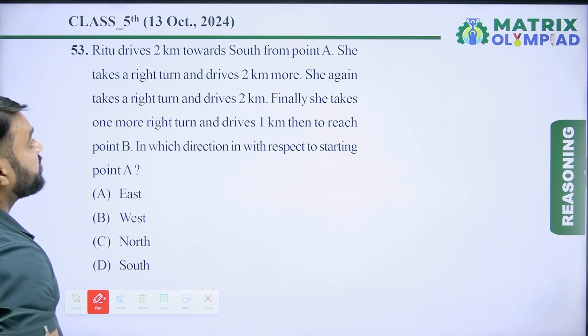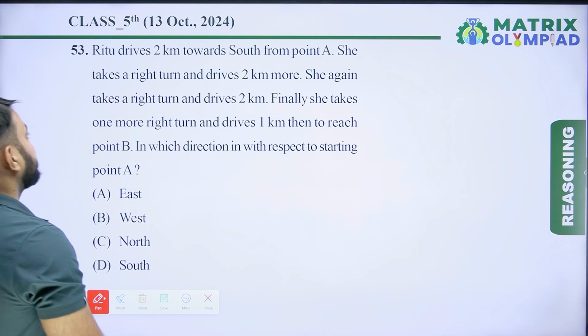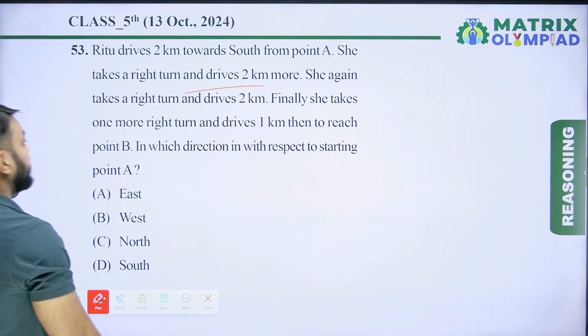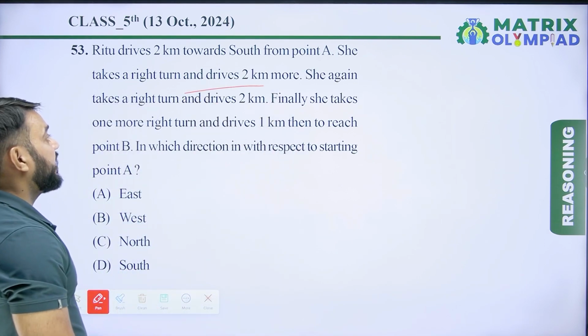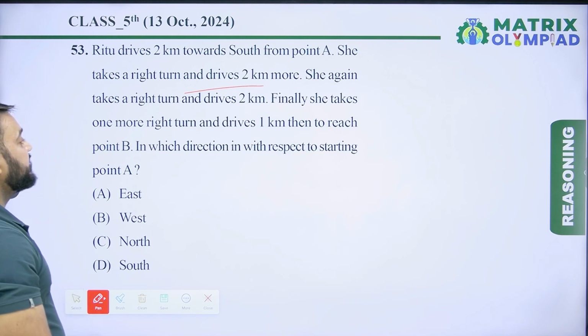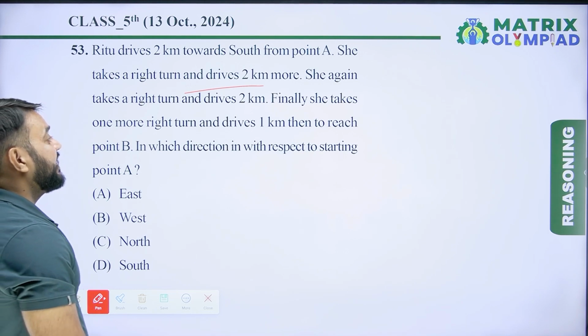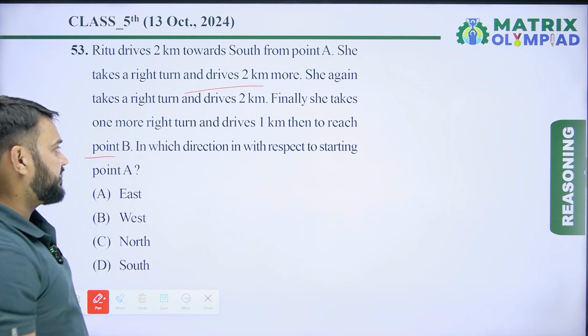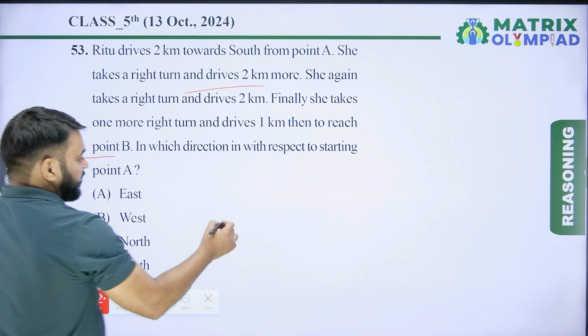Ritu drives 2 km towards south from point A. She takes a right turn and drives 2 km more. She again takes a right turn and drives 2 km. Finally, she takes one more right turn and drives 1 km to reach point B. In which direction is B with respect to starting point A?